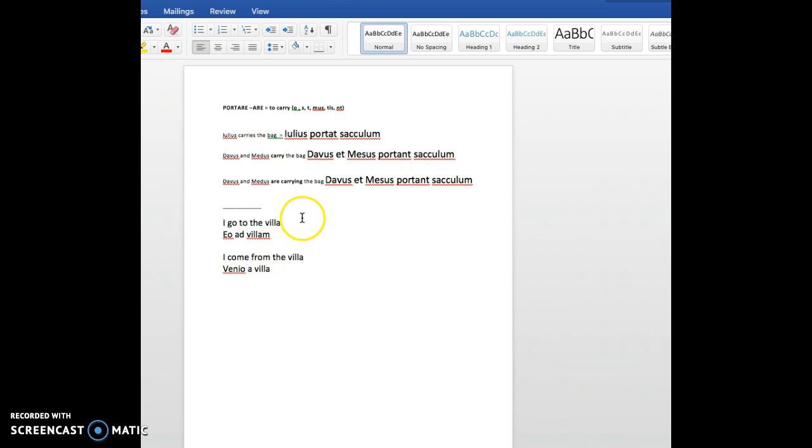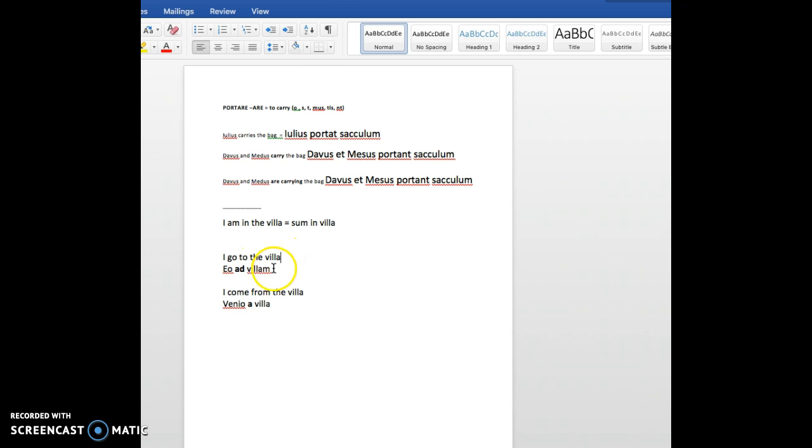Also, you studied the prepositions of movement or of place where you are. Okay, if I want to say I am in the villa, I say sum in villa. So to be in a place is in plus the ablative. Okay, so you have to put the place in which you are in the ablative when it follows in and you mean that you are in a place, okay? You keep doing this wrong in many places.